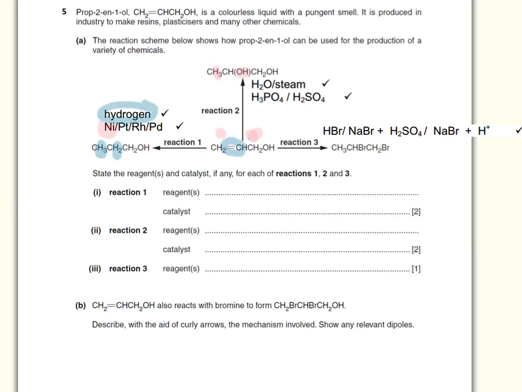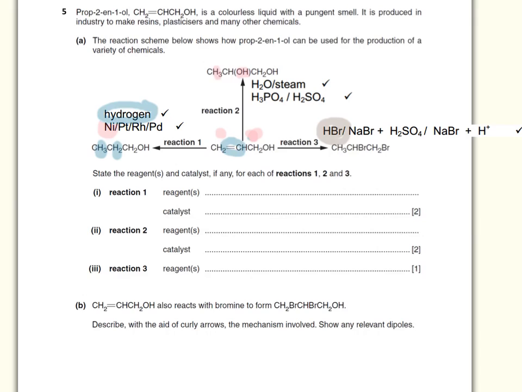In the last reaction, reaction 3, again my recommendation would be to stay with hydrogen bromide regardless of the other options which have been given in the mark scheme. And where does hydrogen bromide add?